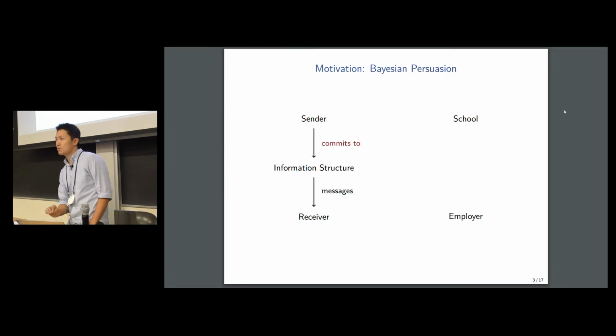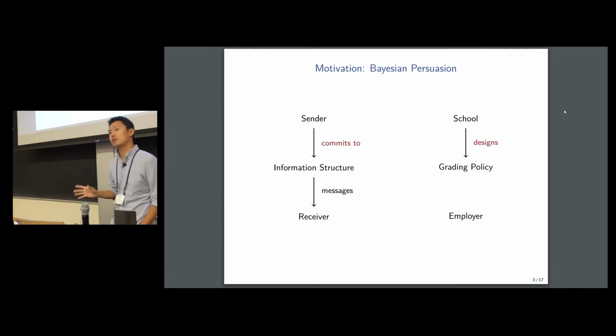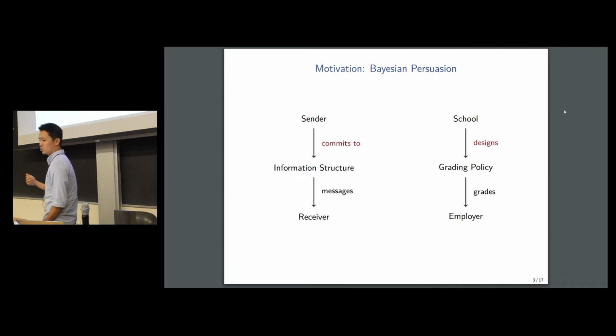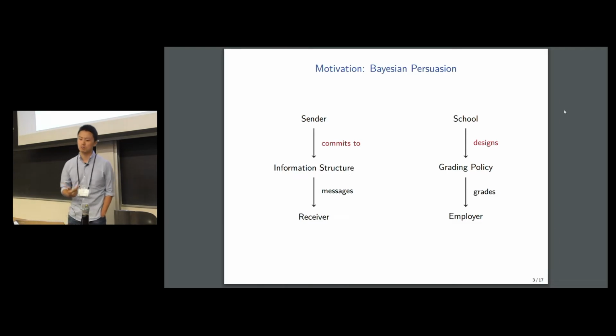Now, the school is going to provide information by designing and then committing to a grading policy, which is a mapping that takes the student's ability to a distribution over grades. The employer does not know the student's ability, but she's going to have a prior belief. And upon observing the grade, she's going to be able to draw inferences on the student's ability through Bayesian updating.